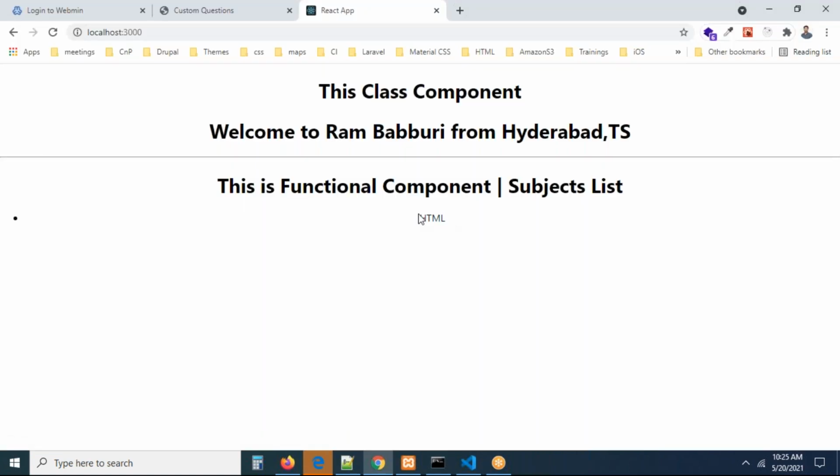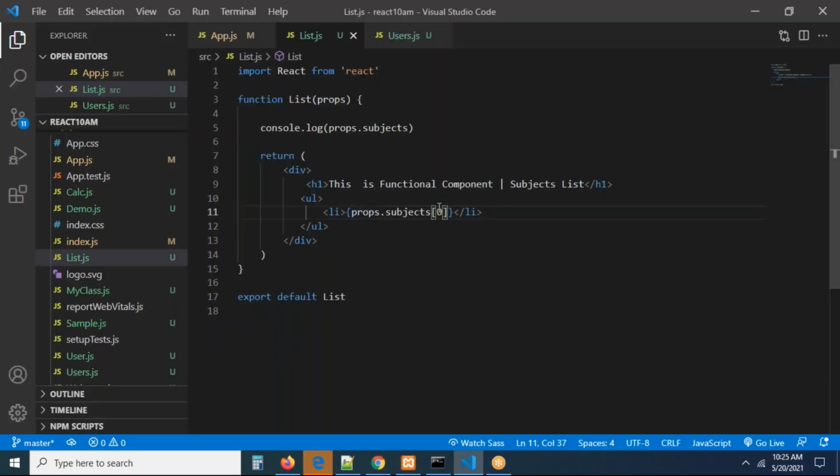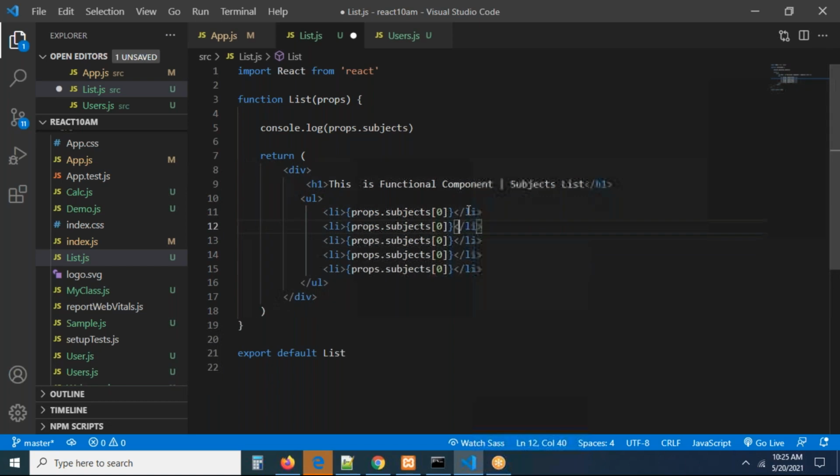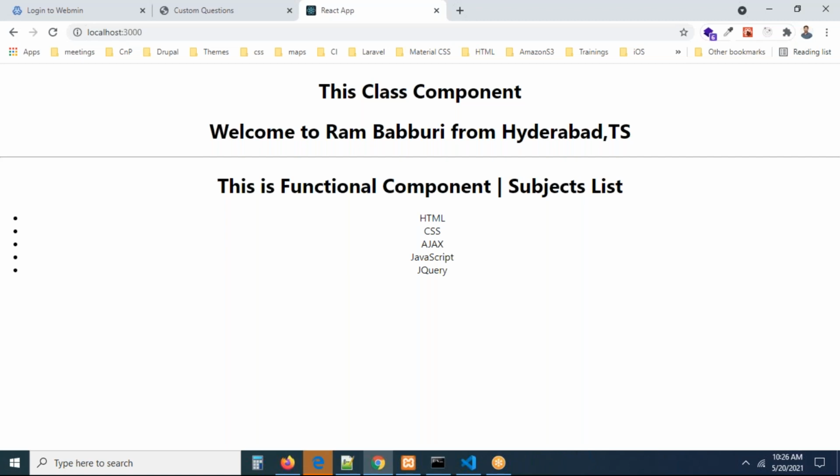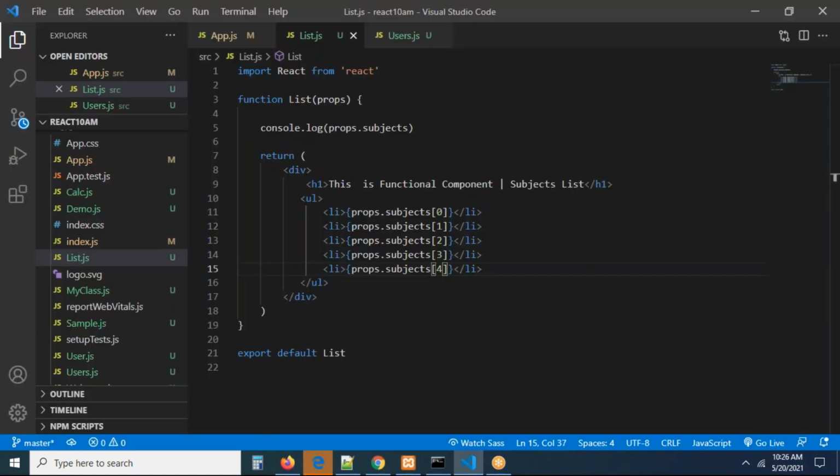Now you can see the HTML is coming here. The list item dot is going completely to the right side. Don't worry. This is what we are getting there, right? So you want to get the second, third, fourth, like this. We have a lot of things there. So I'm going to write like this, guys. This is going to be 1, this is going to be 2 and 3 and 4. And on the page all subjects are coming: HTML, CSS, JavaScript and Ajax, everything is coming.